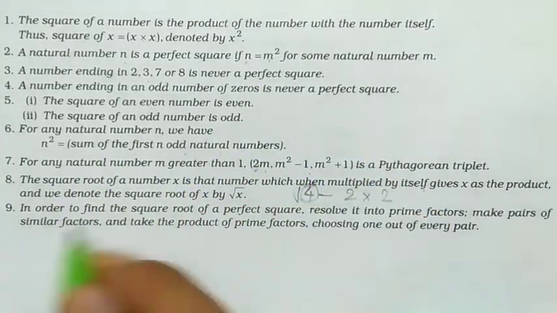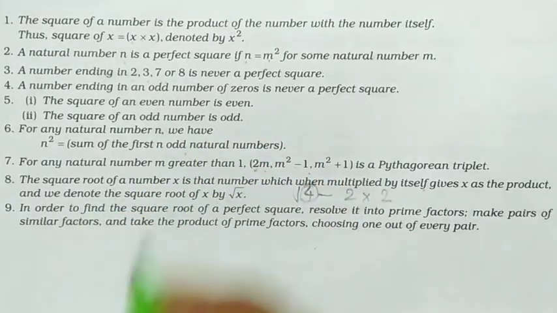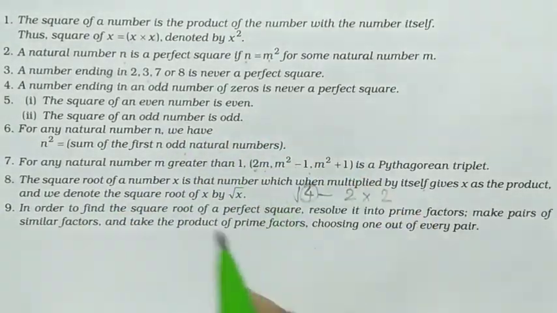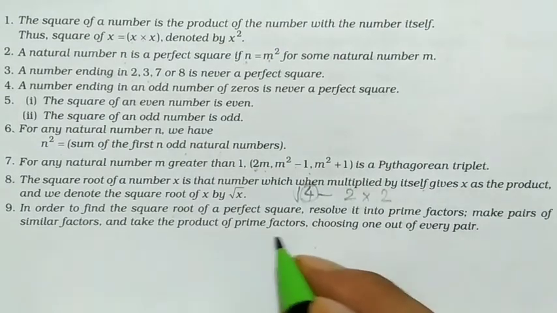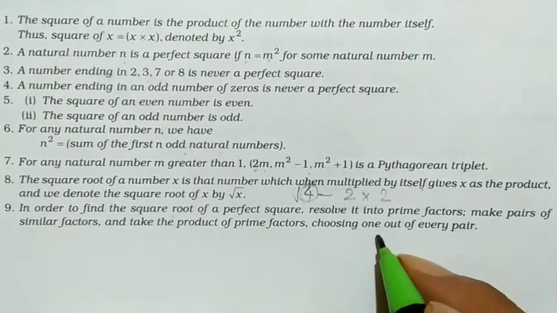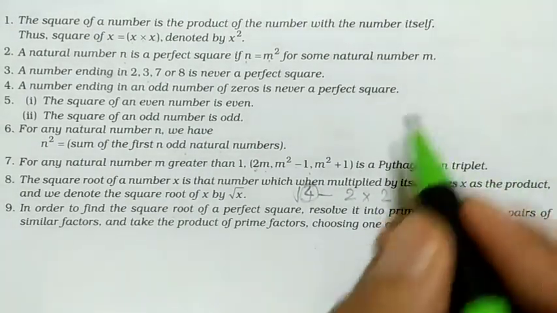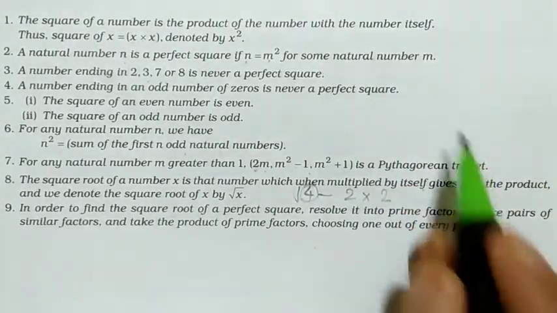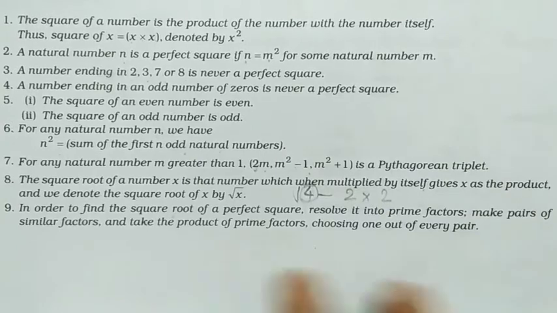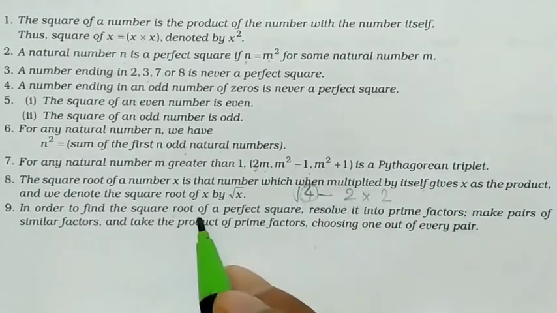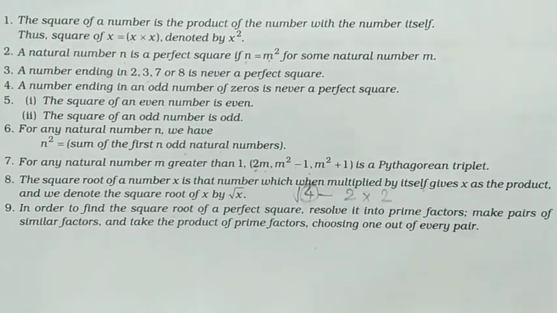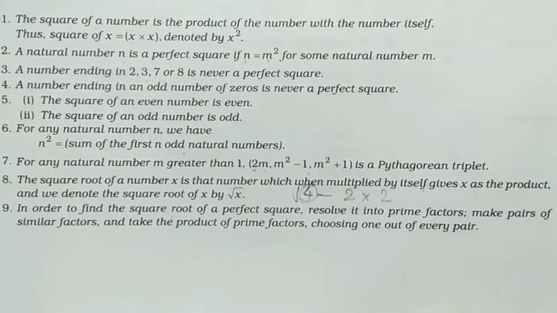So just make pairs of similar factors, means 2, 2 a pair, 3, 3 a pair, that way, and take the product of prime factors, choosing one out of every pair. Means whatever pairs you are getting, just take any one number from each pair and then multiply, and you will get the square root of that perfect square number.